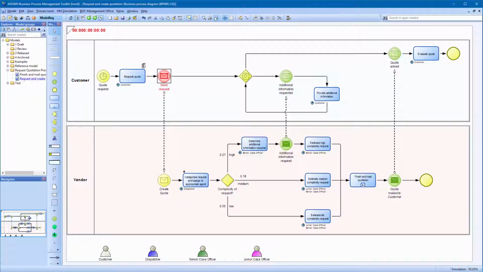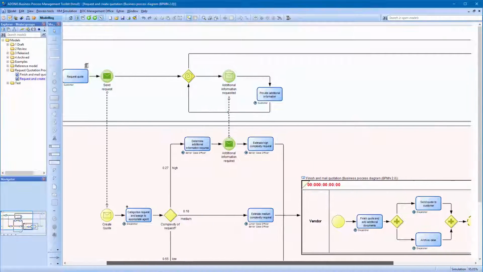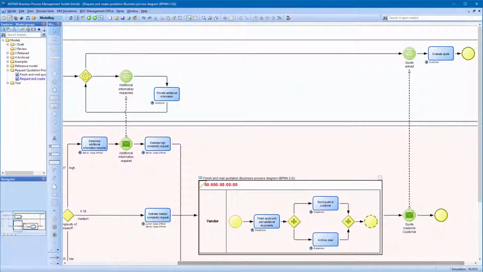A message is sent, which triggers the vendor's create quote process, where a dispatcher assesses the complexity of the request. For high complexity cases, additional information is needed and therefore requested by the senior case officer. Let's assume now the customer provides the information immediately. The offer is then estimated and handed back to the dispatcher, who finalizes the quote in this sub-process and sends it afterwards to the customer.